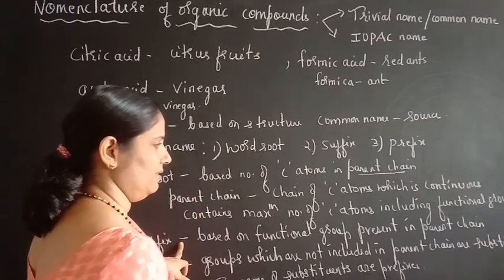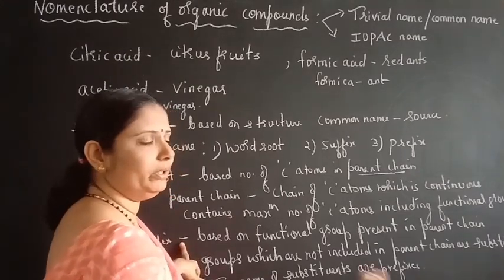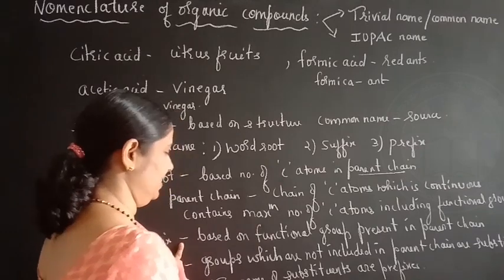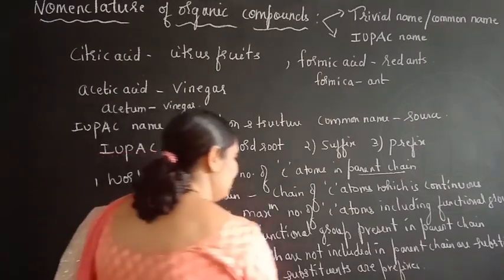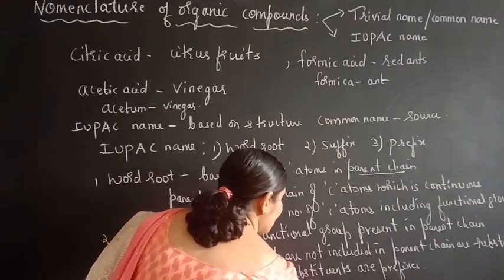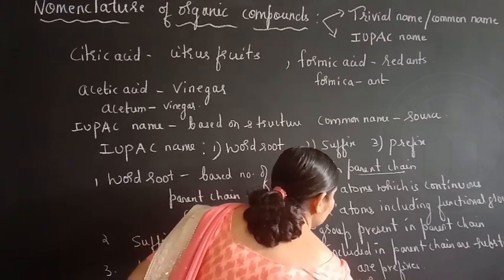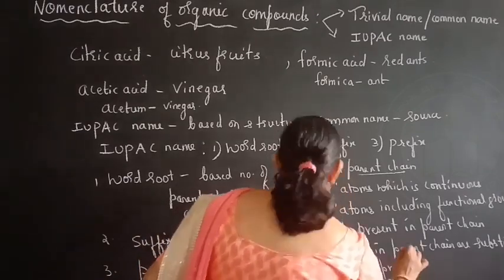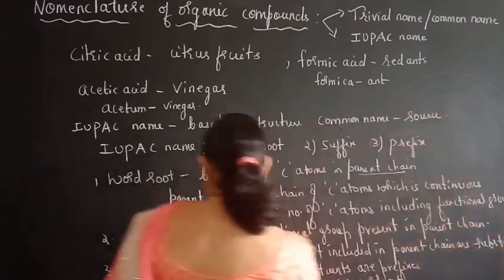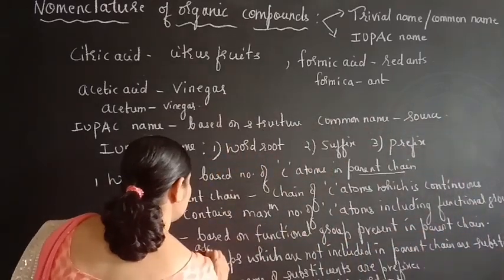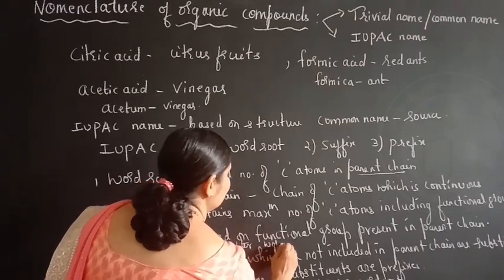See here, the suffix follows the word root. After the word root, you write the suffix. The prefix is added before the word root, whereas the suffix is added after the word root.